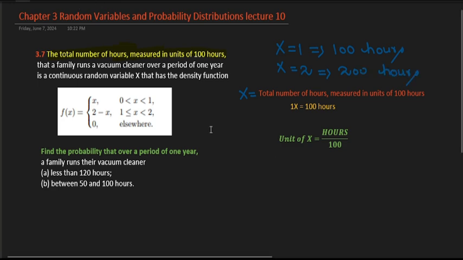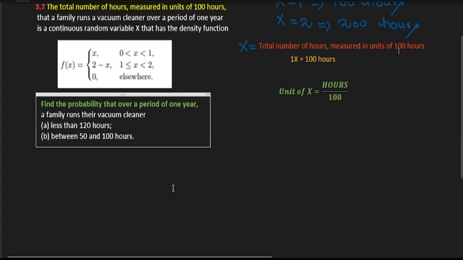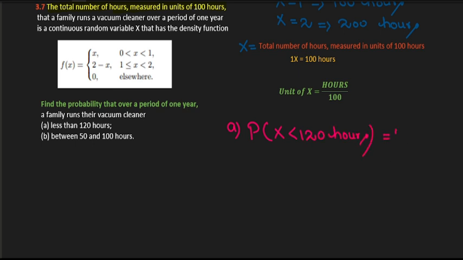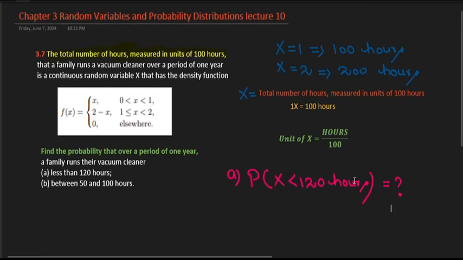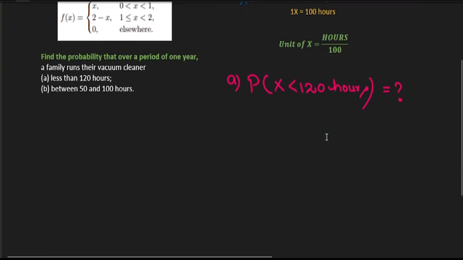So this means we are going to find the probability of less than 120 hours. In the first part, we are talking about the probability of X less than 120 hours. Now we will convert 120 hours to the same unit of X, which is measured in units of 100. How can we convert this? We divide by 100, so 120 divided by 100 gives 1.2.